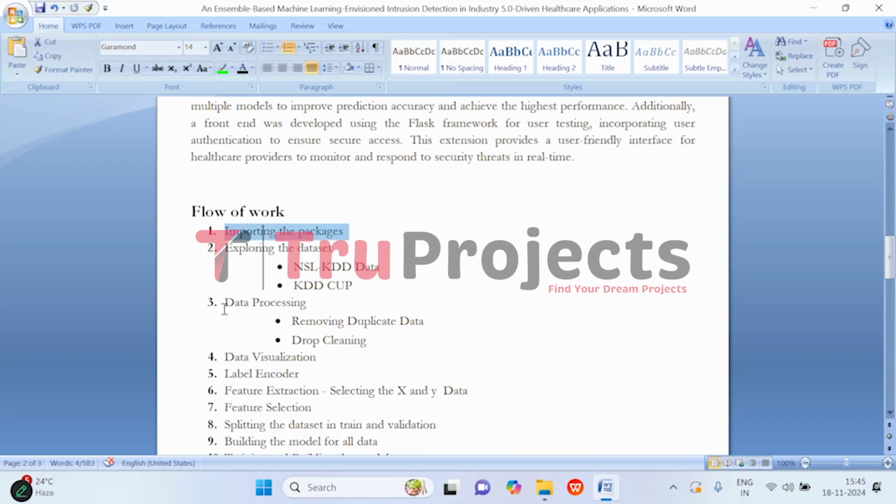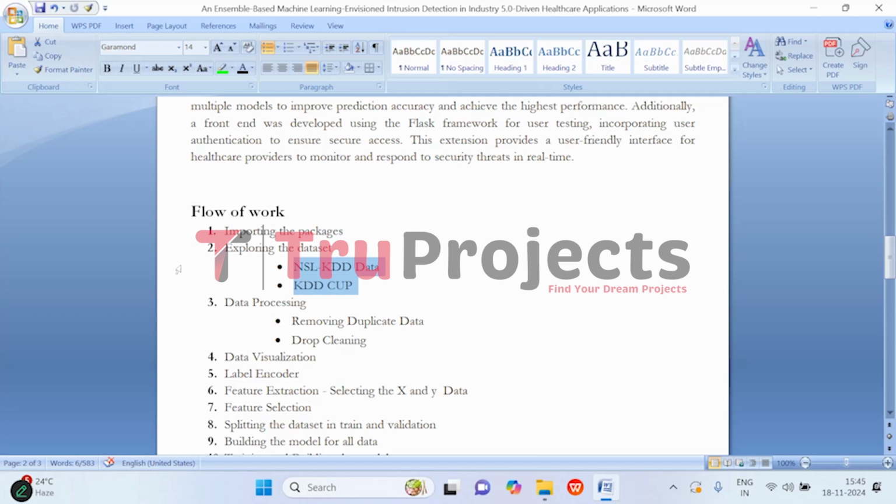First, we have imported all the necessary libraries and packages like Pandas, NumPy, scikit-learn, and the others to handle data, build models, and create visualizations. Coming to exploring the dataset. Here we examine the NSL-KDD dataset, which contains labeled data for network intrusion detection and contains different types of attacks.